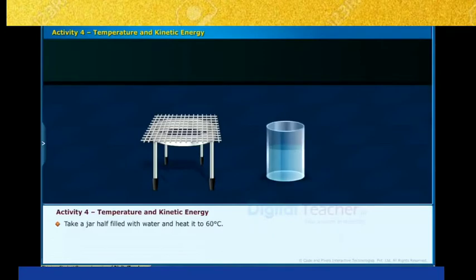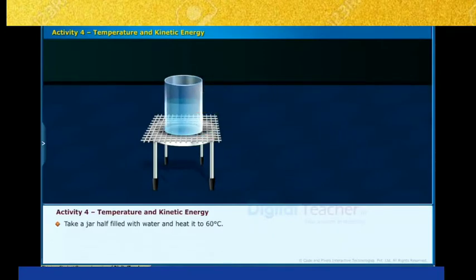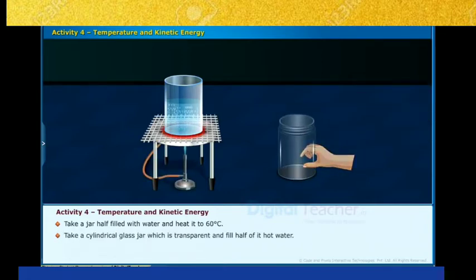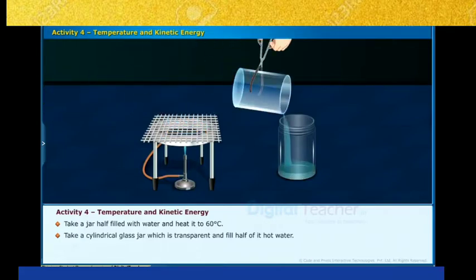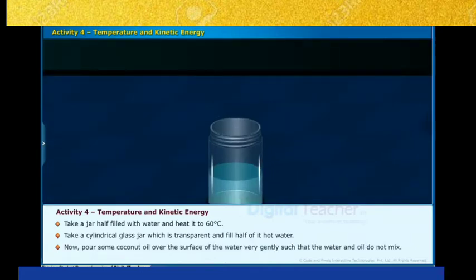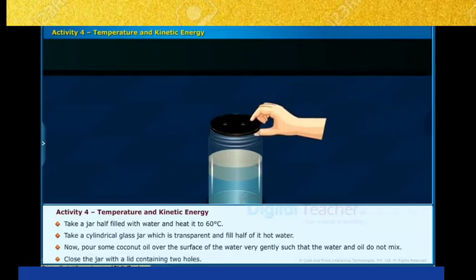Temperature and kinetic energy. Take a jar half filled with water and heat it to 60 degrees C. Take a cylindrical glass jar which is transparent and fill half of it with hot water. Now pour some coconut oil over the surface of the water very gently such that the water and oil do not mix.